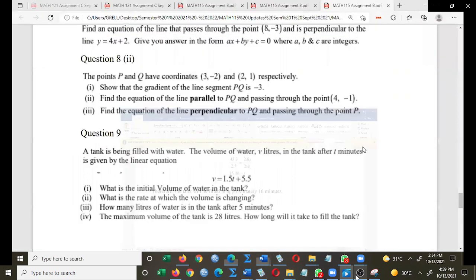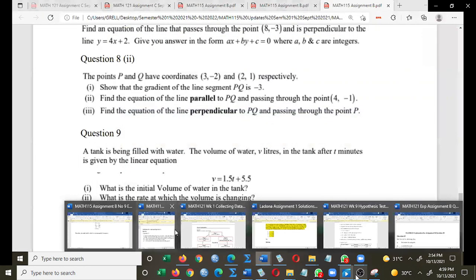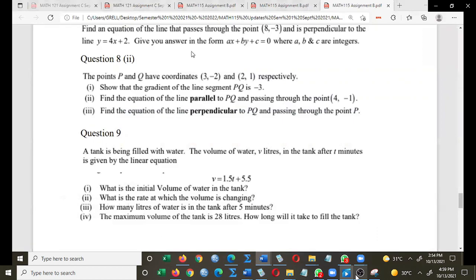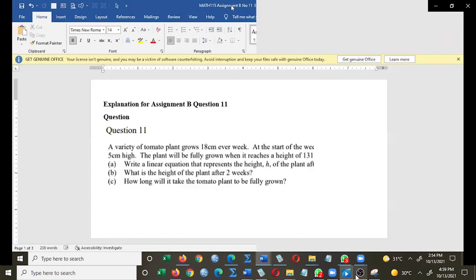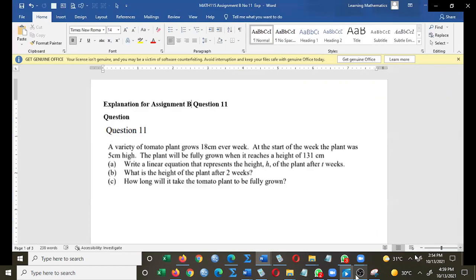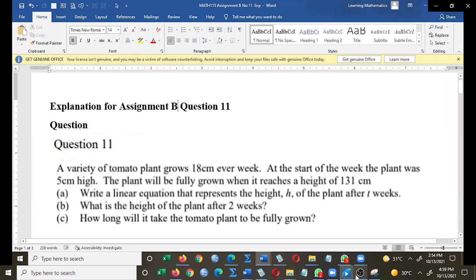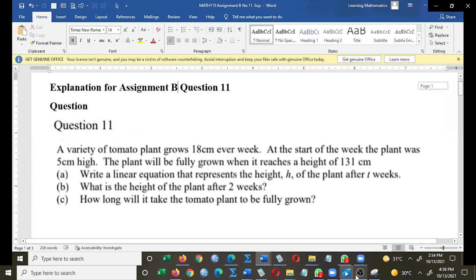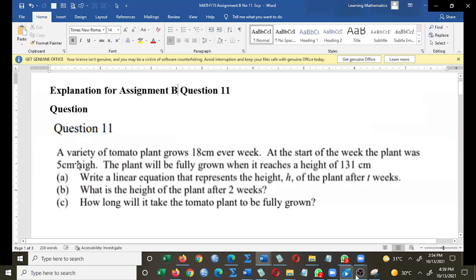So let's minimize this and take a look at number 11. I've prepared something similar for number 11 already, and here it is. Number 11 has a slight twist. It's the same application, but there's a slight twist. Let's see how far we can go with it. A variety of tomato plant grows 18 centimeters every week. Please pay attention to this very important point right here. Let me highlight it.